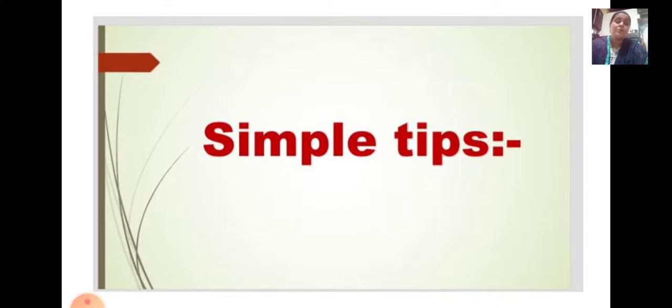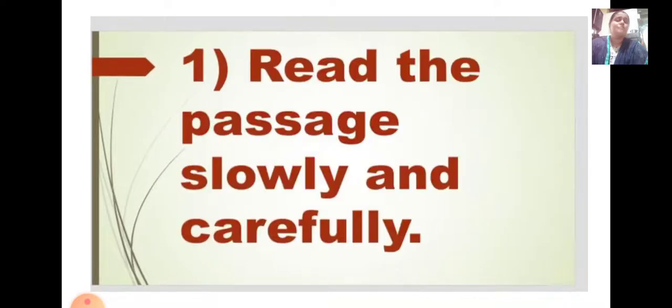Now what are the simple tips of unseen passage? What are the two important things which you have to remember while solving an unseen passage? The first one is read the passage slowly and carefully. Very important, children. See, if we read fast, now suppose if I read Ravi is a boy, he goes to school, he's 10 years old, and I go on reading very fast, will I be able to understand any of the sentences in that passage? No. But if I read slowly that Ravi is a boy, he goes to school, he is 10 years old.